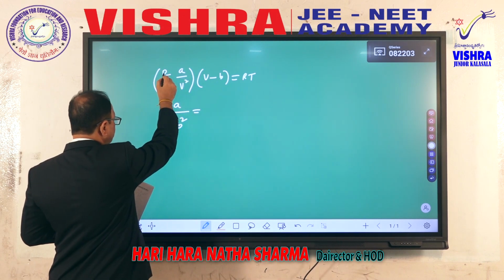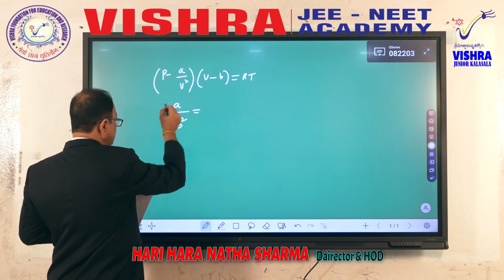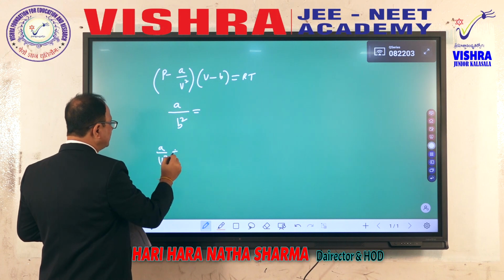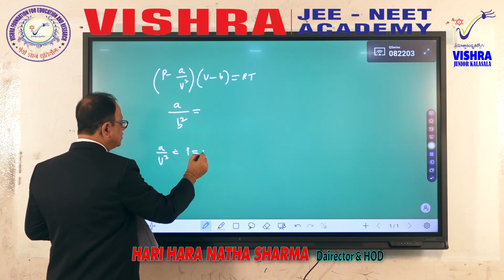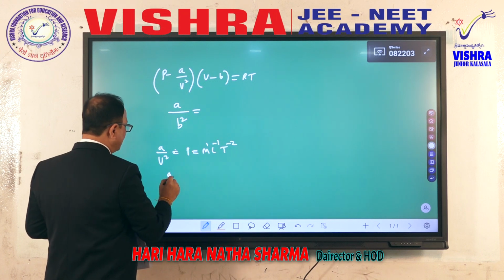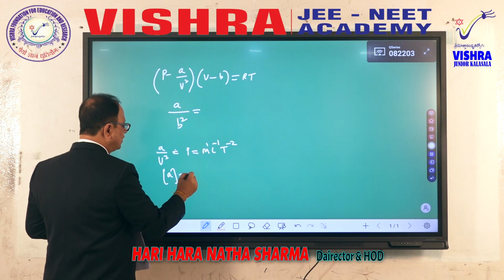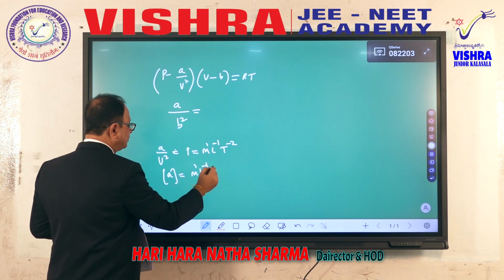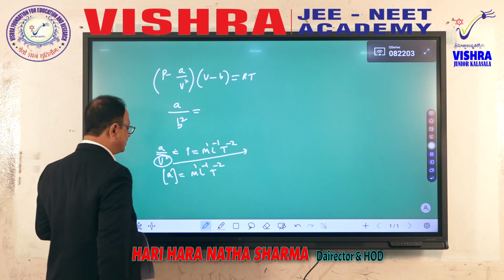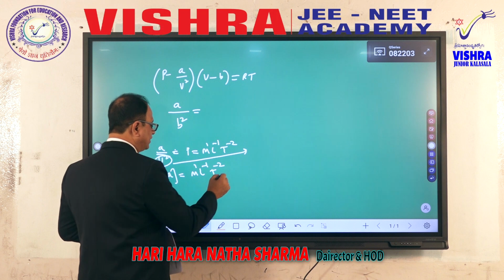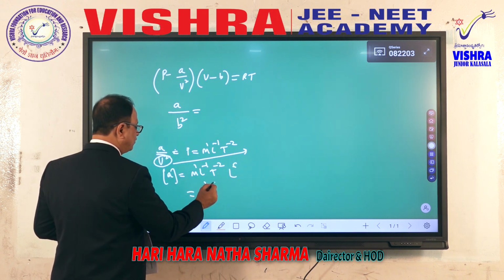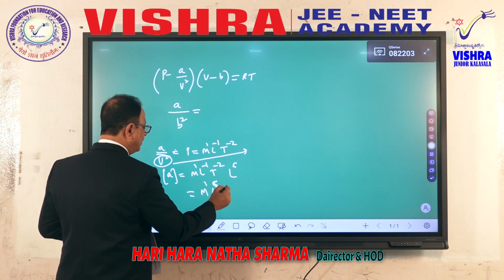Therefore, here P means what? Pressure. You are subtracting A over V square, so A over V square should have the same dimensions as the pressure. So what are the pressure dimensions? M power 1, L power minus 1, T power minus 2, and A dimensions we should get are equal to M power 1, L power minus 1, T power minus 2, times V square. V is what? Volume. It comes over to the right hand side. Therefore, V is L power 3, so V square is L power 6. Therefore, M power 1, L power 5, T power minus 2.